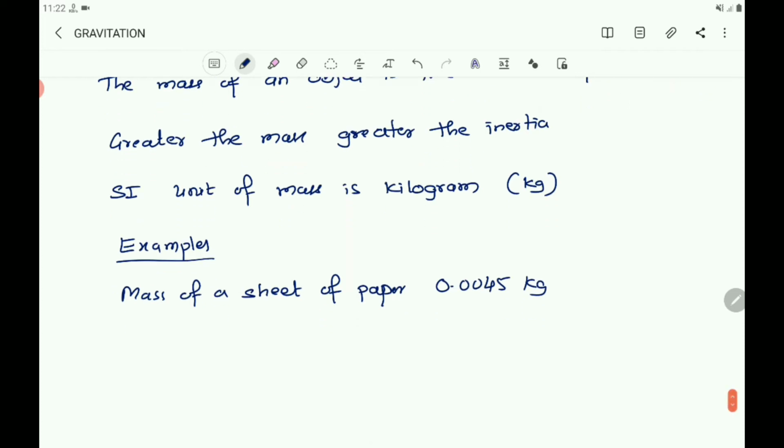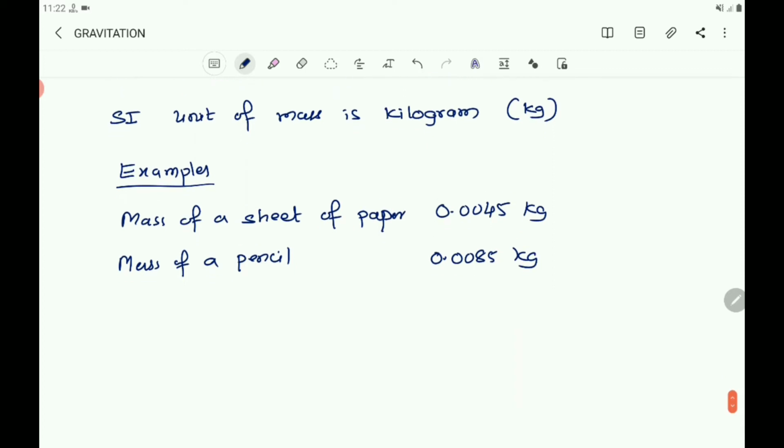Then mass of book or mass of pencil you take. Mass of a pencil, 0.0085 kg.